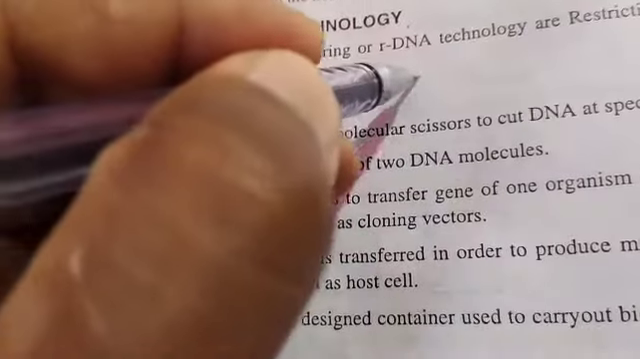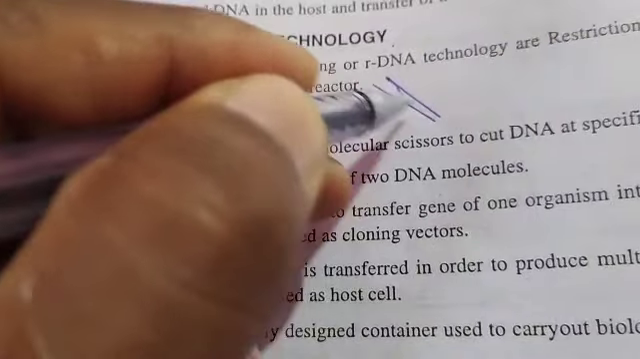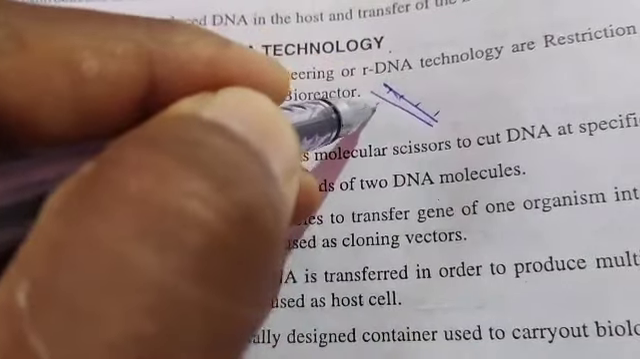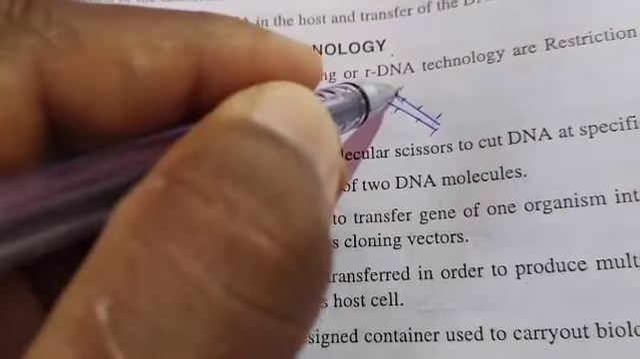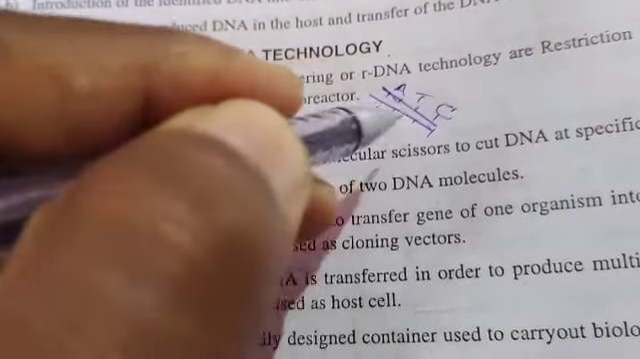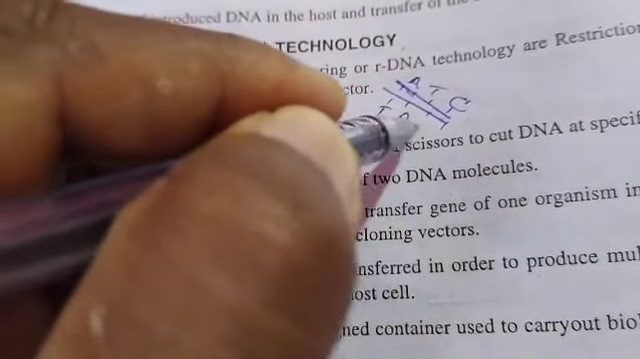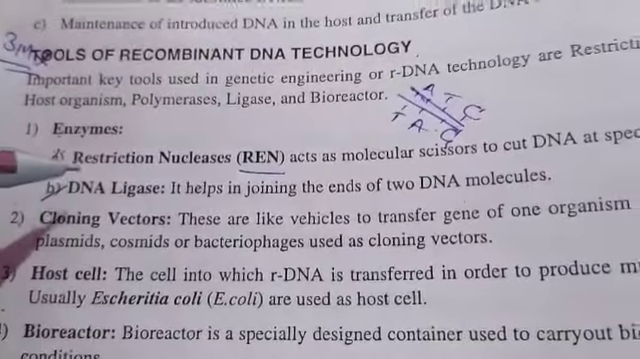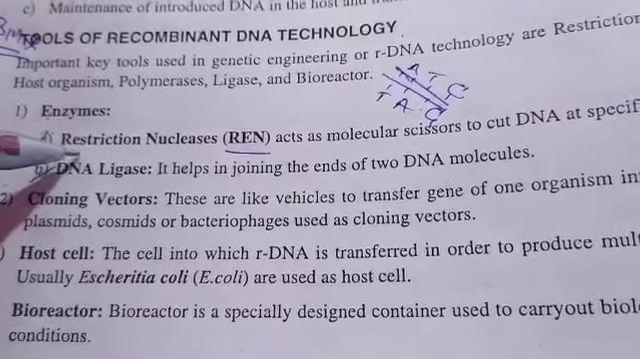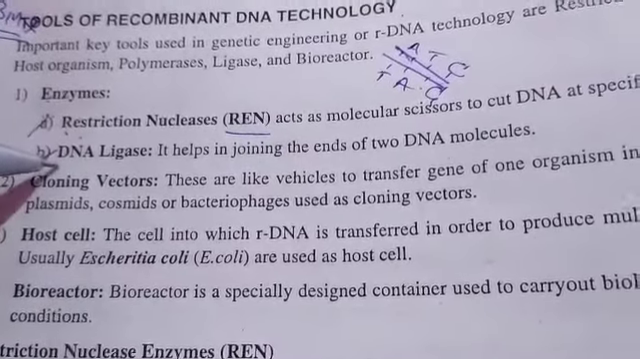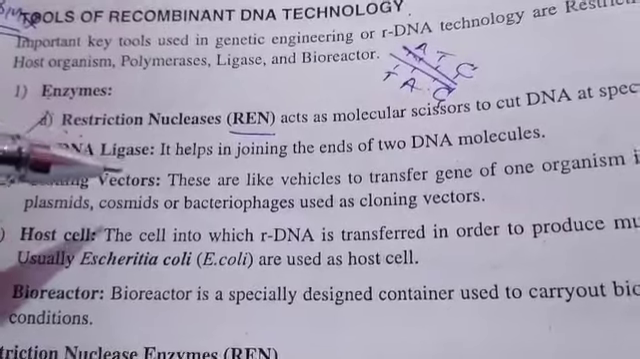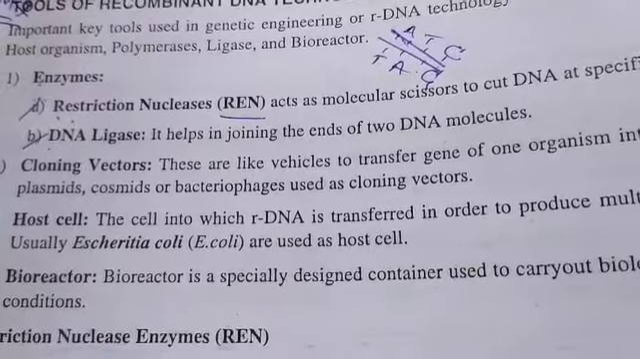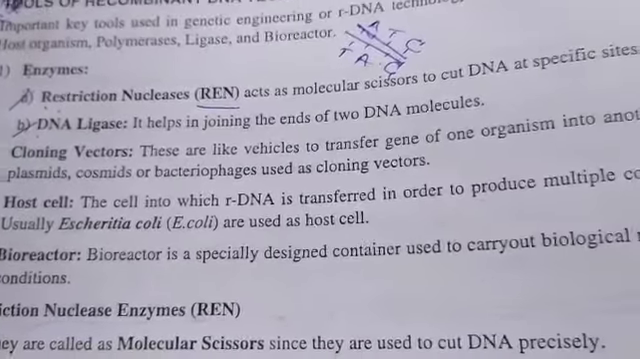For example, this is the DNA. DNA is double stranded and contains nitrogen bases, for example A, T, and so on. This is one site, and exactly at this site the DNA is cut. That is called restriction nucleases. Next, DNA ligases. Whatever cut DNA there is, ligase helps in joining the ends of two DNA molecules.